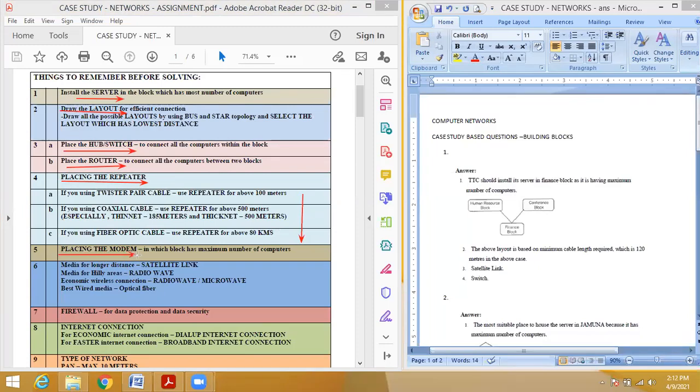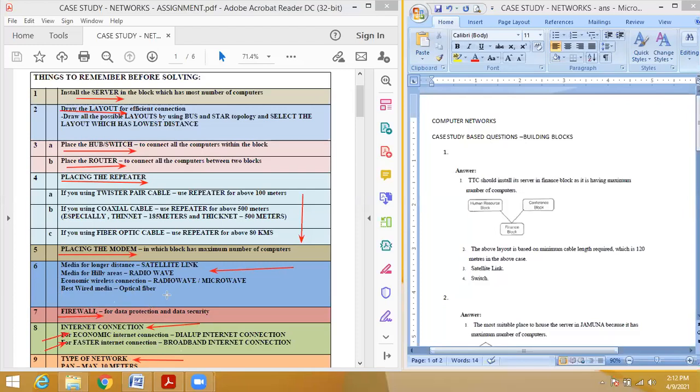Then where we have to place the modem. Then things related to wireless communication media. Okay, which media you have to choose. Then what is the device for data protection? The firewall. Okay, then internet connection based questions, they will ask economic and faster connection. Economic means you choose dial up method, faster connection means you choose broadband. Okay, then type of network, that is the last one.